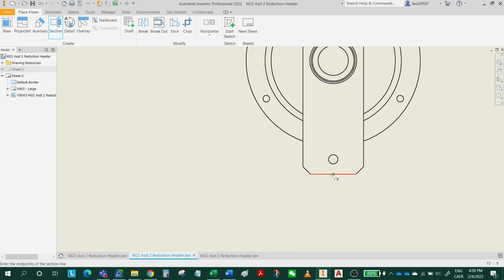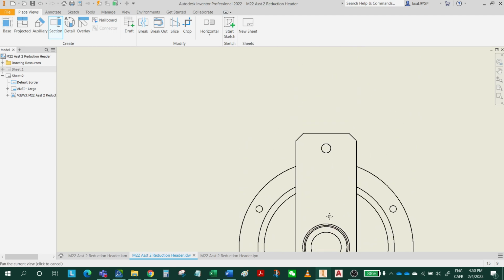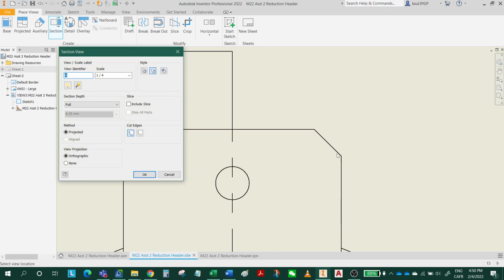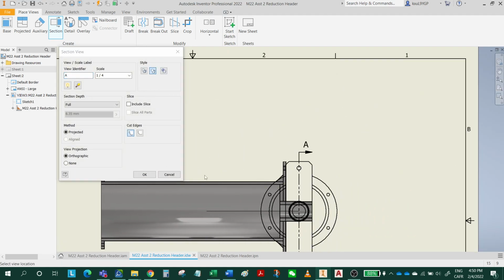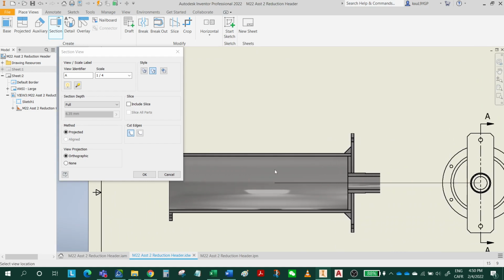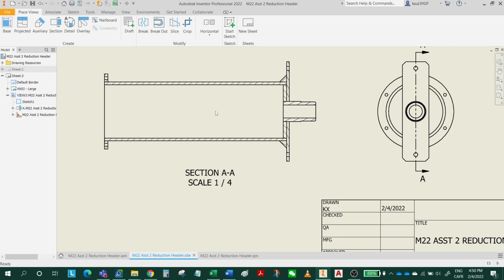No, don't click, but when you see the middle point, drag a little bit down and click, and then go up and click, right click, continue. Yeah, this is the right direction. Click, and you'll have the front view.